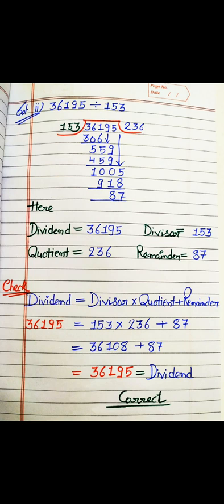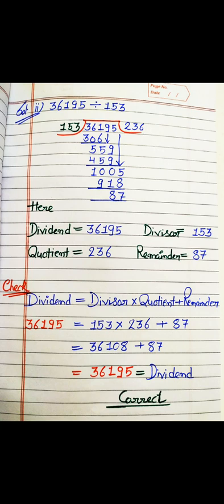Now we put the values: dividend is 36,195, divisor is 153, quotient is 236, remainder is 87. When we multiply 153 and 236, we get 36,108, and after adding the remainder 87, we get the same value, 36,195, which equals the dividend. That means our result is correct.